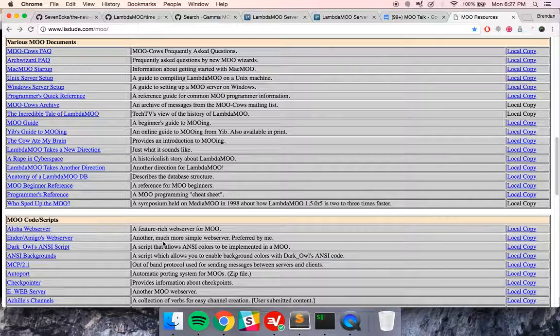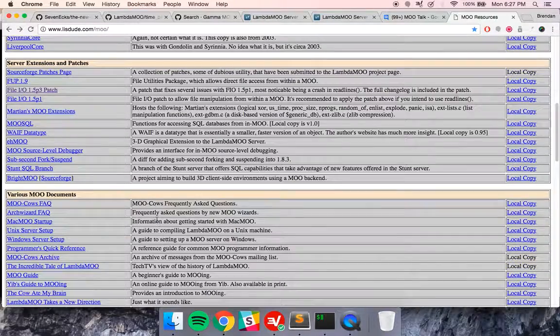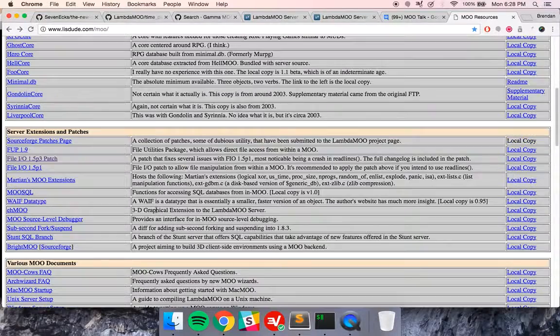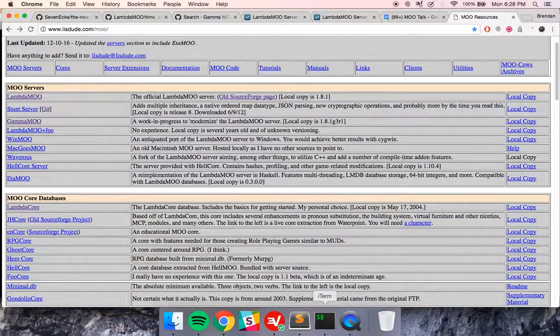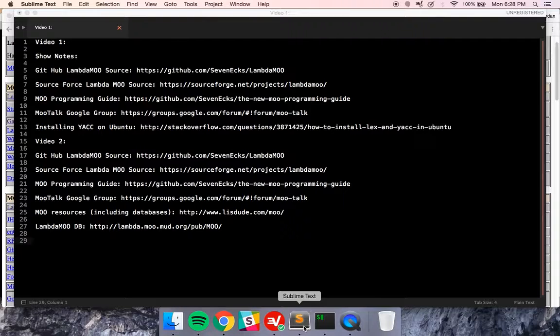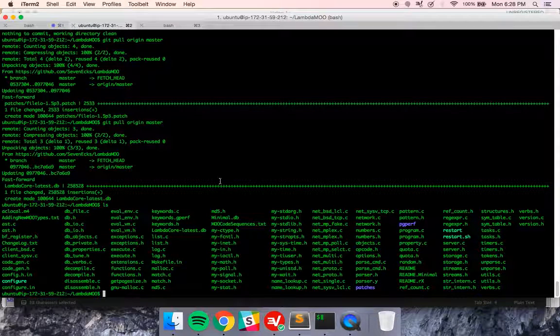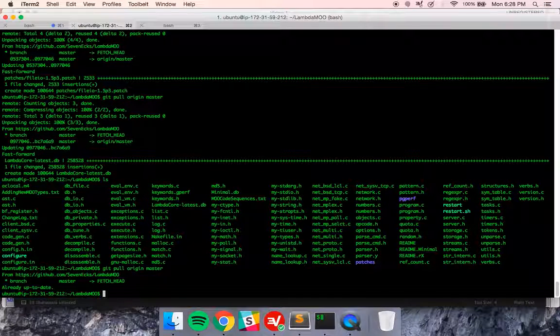So let's get to patching the server. Before we patch, because I actually think this video is about using the LambdaMOO database and then patching, we're going to use the LambdaMOO database. I recommend that you just start over from scratch from the last video and redo this process. So that's what I'm going to do. I've created that GitHub repository, and in my code here, I have cloned that repository. Let's make sure it's up to date. It is. And I'm going to rebuild the moo from scratch again.